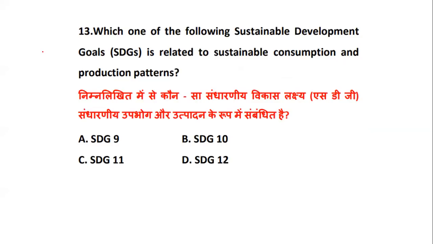So what is the goal? They have given you the question from one of the interior parts of the topic, that which goal is related to consumption and production pattern. They have given you the numbers, whether it is goal number 9, 10, 11, or 12, which goal relates to sustainable consumption and production pattern. So basically it is goal 12, which is related to sustainable consumption and production pattern.